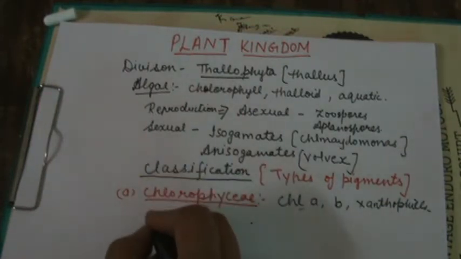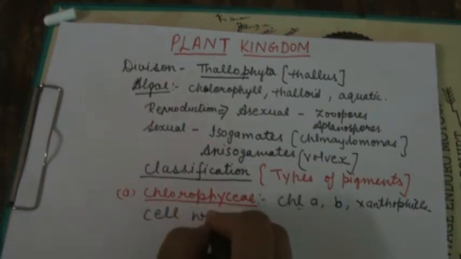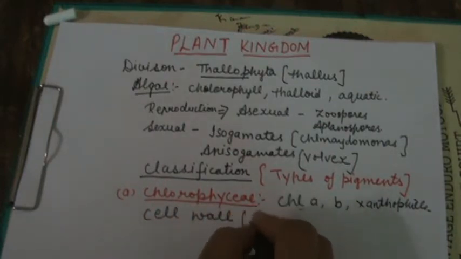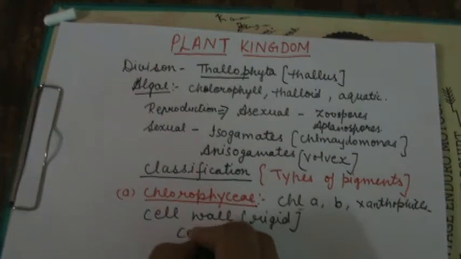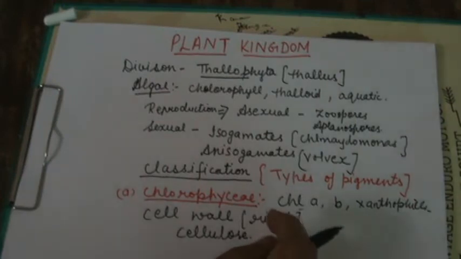Next, it has a cell wall, and that cell wall is rigid. Rigid means hard, due to the presence of cellulose.